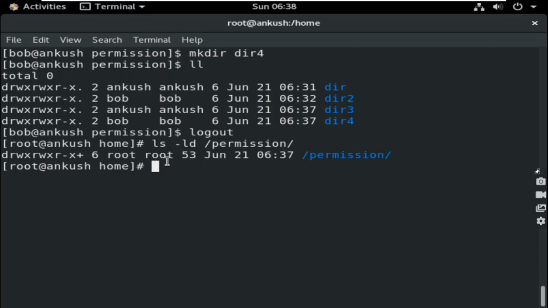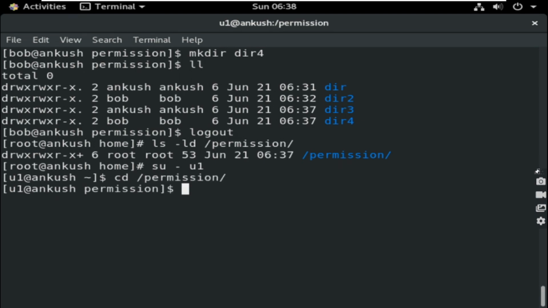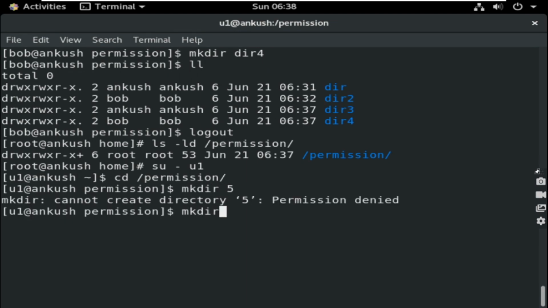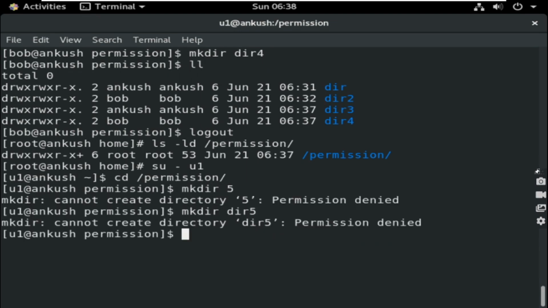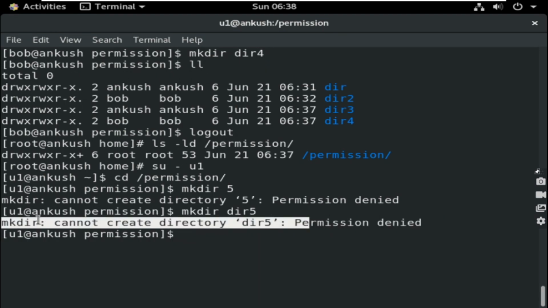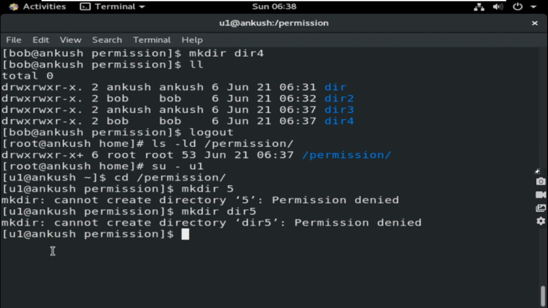Now let me try with a different user like u1. Can they create anything inside it? u1 is not a member of the redhat group, remember that. So mkdir directory5, even directory5 cannot be created. You can see here directory5 cannot be created by u1. So that was all about ACL on a group.